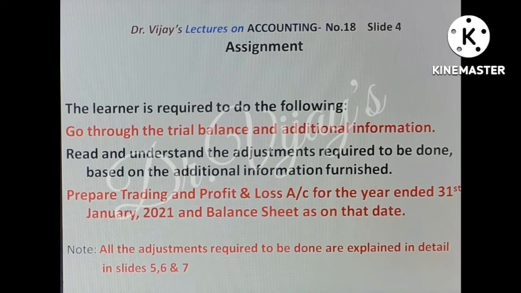What the learner is expected to do are the following. Go through the trial balance and additional information very carefully and understand everything very clearly. The adjustments, whatever adjustments are to be done, are explained in detail in slides 5, 6, and 7. Go through that carefully and understand it. Then prepare trading and profit loss account for the year ended 31st January 2021 and balance sheet as on that date. The answer will be verified in the next lecture.